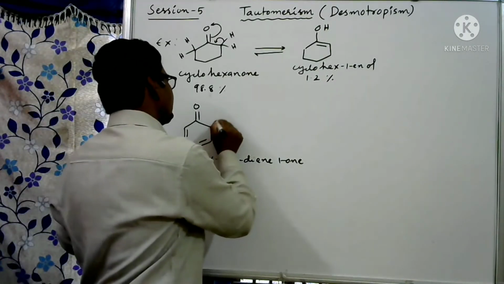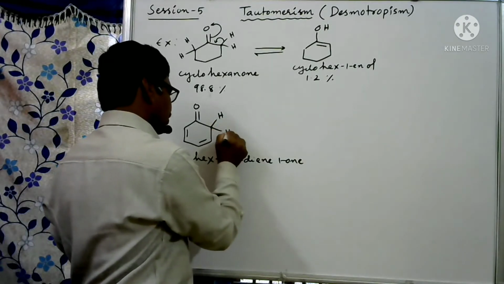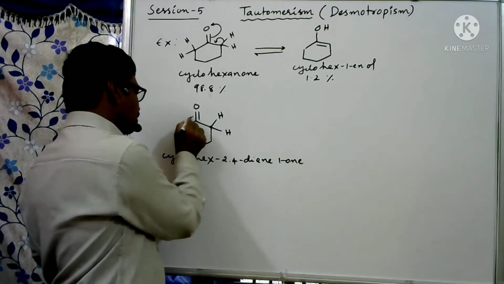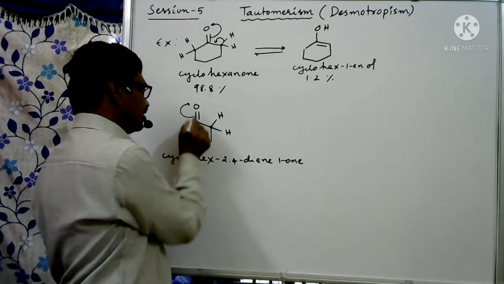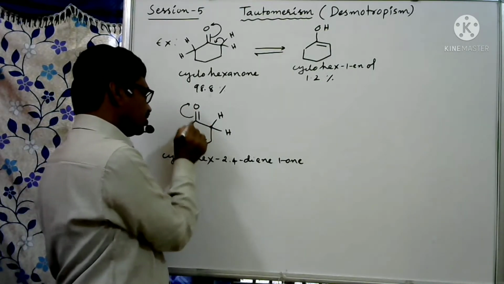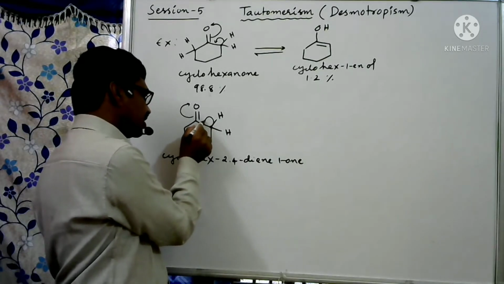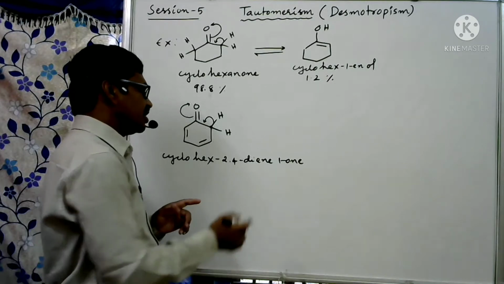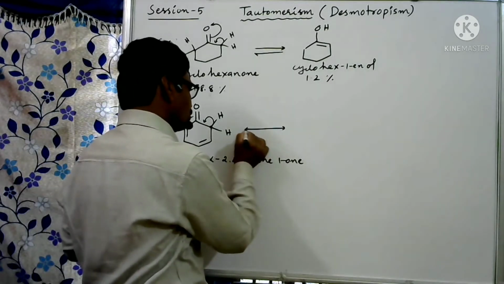See here two hydrogens are present. This is the alpha carbon with alpha hydrogen. These are acidic. When this bond shifts from here to here, oxygen gets a negative charge, and carbon gets a positive charge. This positive charged carbon accepts this hydrogen's electrons, and the hydrogen is eliminated as an H plus ion. That H plus ion in the next step combines with O minus.